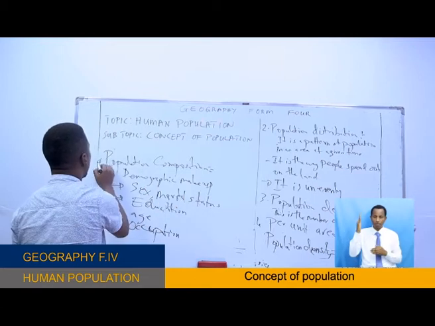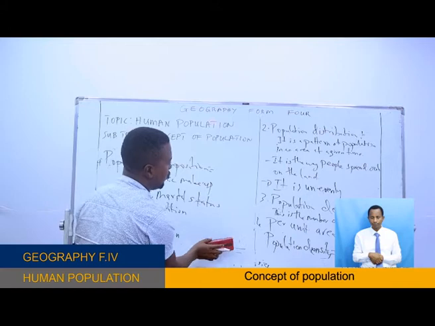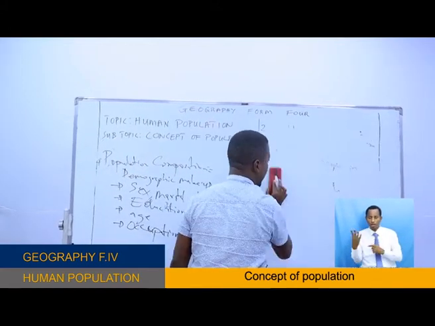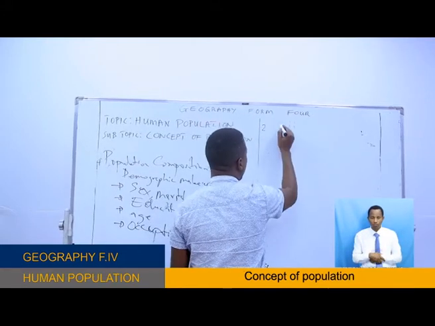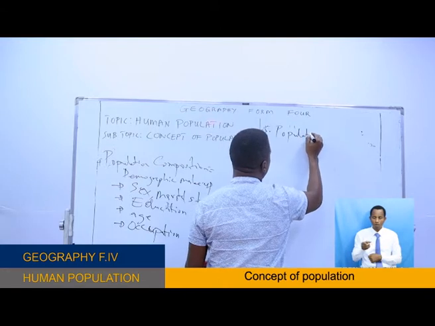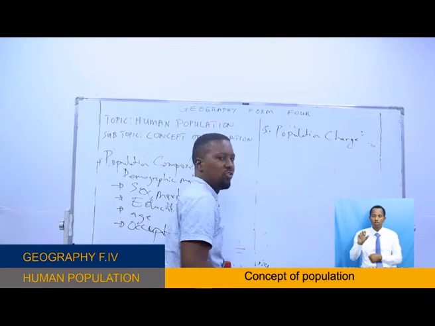Which is population composition. Another is population change, number 5. Some people call it population growth.